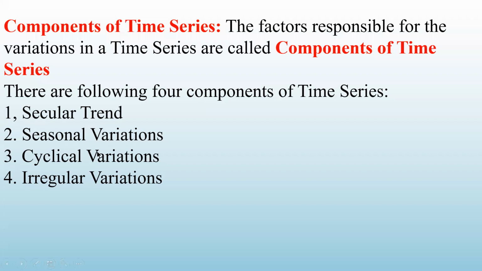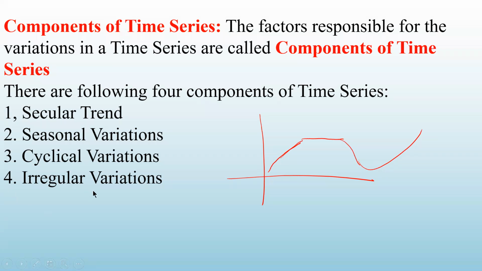Cyclical variations happen due to the various phases of the business cycle. As we know, there are four phases of the business cycle. The business may boom, so there will be an increase in the profit. Then the recession period will come, then there will be a decline and then recovery. Due to these cyclical variations in the business cycle, there could be a variation, and this will be periodic in nature and may be more than a year.